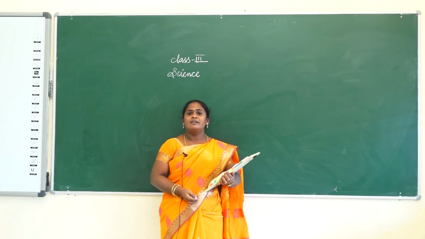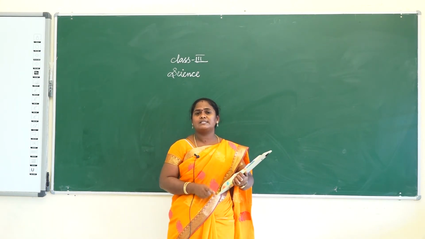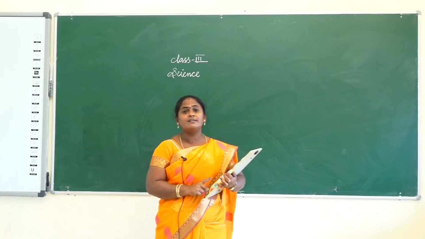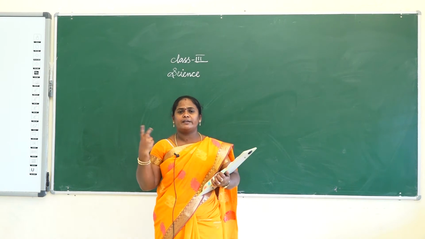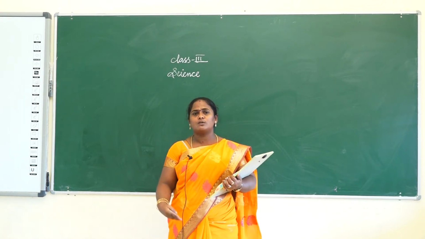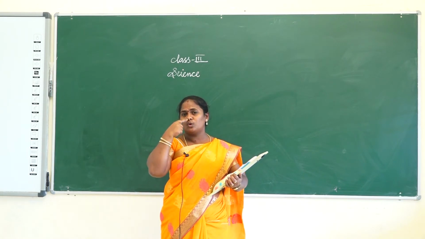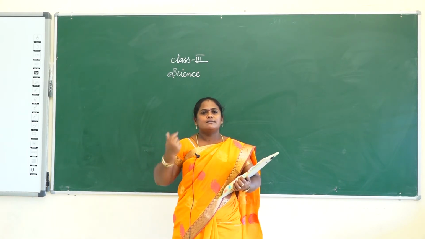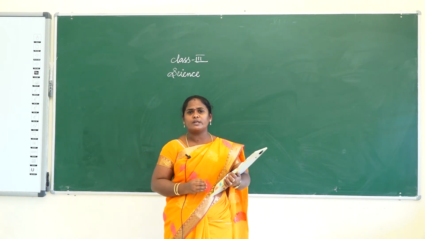Next, there are two types of organs in our body: external organs and internal organs. Shoulder, hand, leg, and arm are all external organs. Some external organs, like eyes, nose, mouth, ears, and skin, are together known as sense organs.